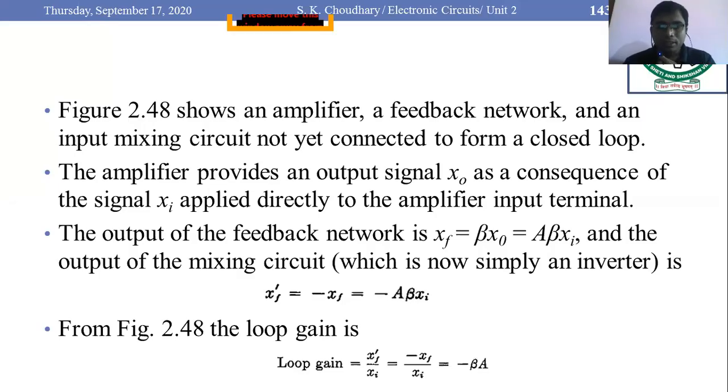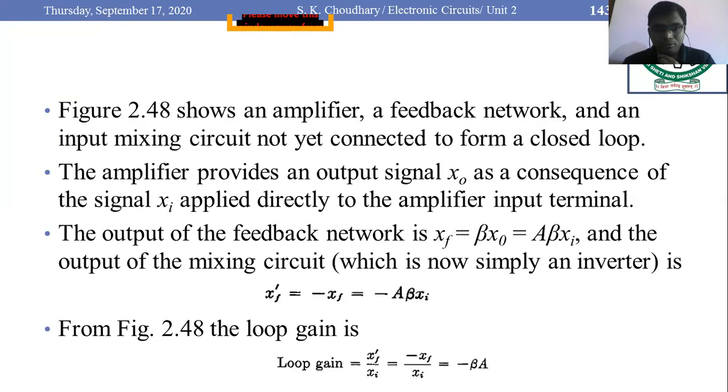So we would start from the concept of the sinusoidal oscillator loop gain. We have seen that in oscillators we use positive feedback, and in amplifiers we use negative feedback. When you use negative feedback, your loop gain is beta A, and when you are using positive feedback, your loop gain is minus beta A.